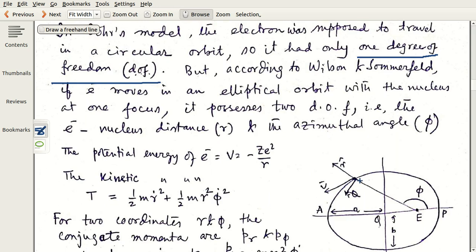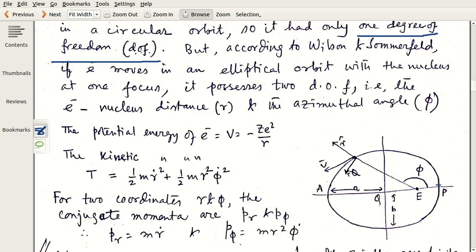One is this radius, the length r. If the path is elliptical, here you see it. E is the focus where the nucleus is supposed to be, and this is the position of the electron, any arbitrary position, and this distance is r, electron to nucleus. The nucleus is there at the focus. You can also draw a similar diagram keeping the other focus. It is possible.